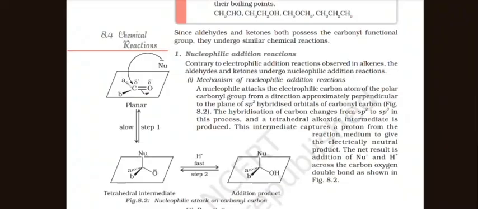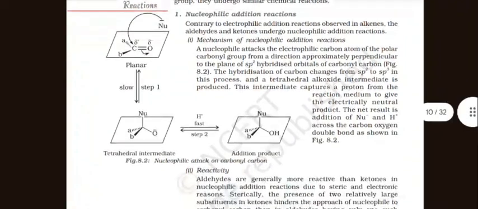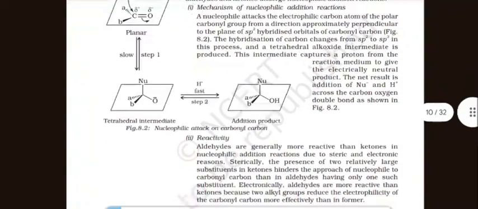Mechanism of nucleophilic addition reaction. A nucleophile attacks the electrophilic carbon atom of the polar carbonyl group from the direction approximately perpendicular to the plane of the sp2 hybridized orbital of the carbonyl carbon. The hybridization of carbon changes from sp2 to sp3 in this process, and a tetrahedral alkoxide intermediate is produced. This intermediate captures a proton from the reaction medium to give the electrically neutral product. The net result is addition of Nu⁻ and H⁺ across the carbon-oxygen double bond.